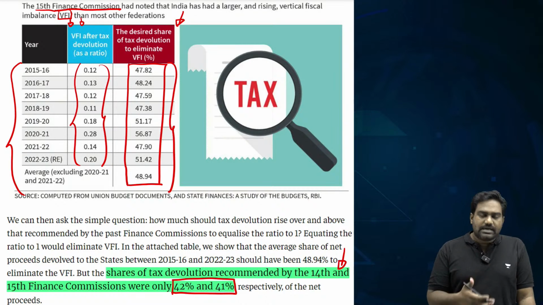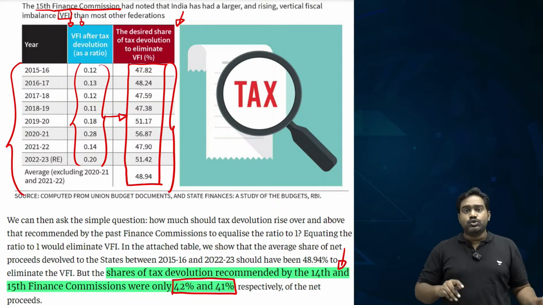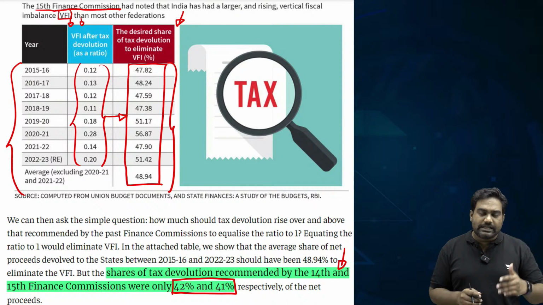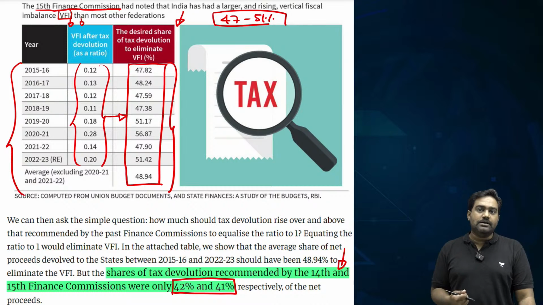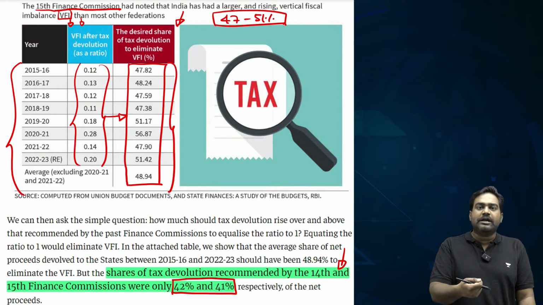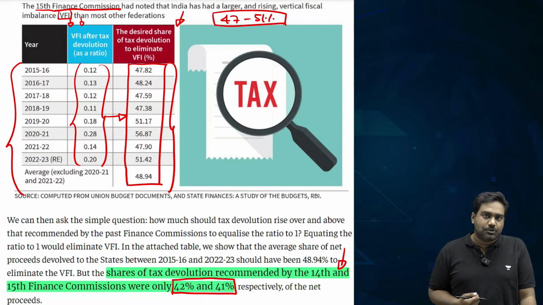But the study conducted by the writer shows that in order to ensure there is no vertical fiscal imbalance between center and states, the devolution should have been in the range of 47 to 51%, which is significantly higher than what has actually been recommended by the 14th and 15th Finance Commission.